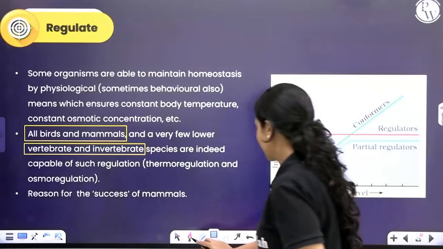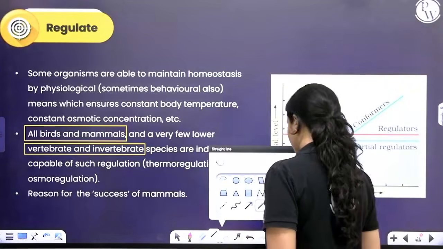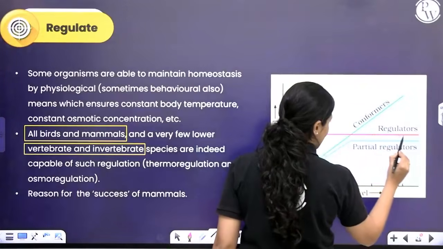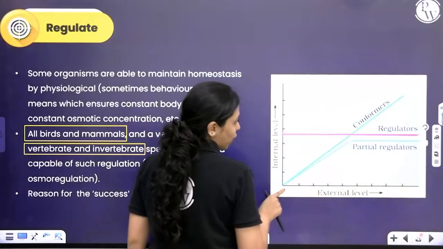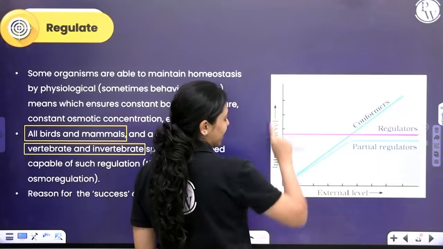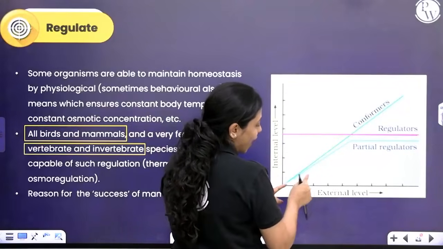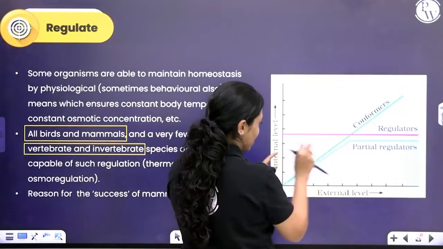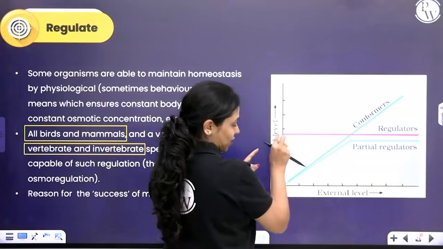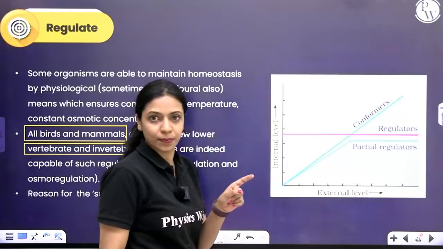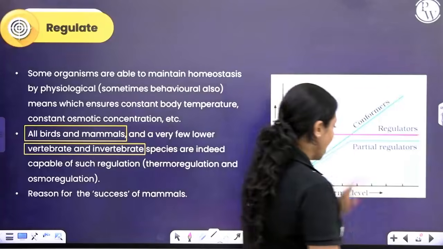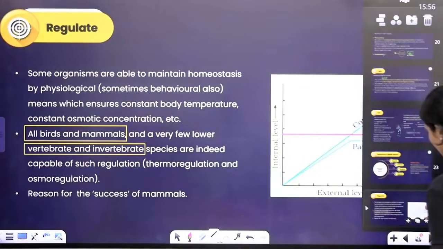So I want you to notice in this graph how this line here represents regulators. On the x-axis you have external level, on the y-axis you have internal level. Regardless of how much the external level is changing, the internal level is not changing. It is remaining constant. So they are called regulators.